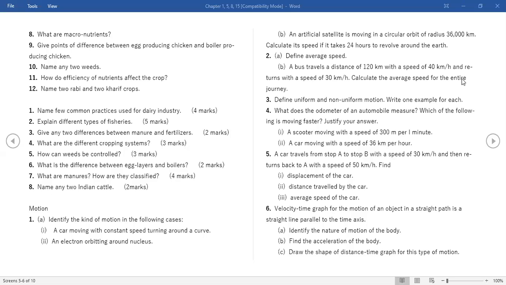We have to take 3.14. Find in kilometer per hour only. Don't convert into meter per second. It will be again a huge value.